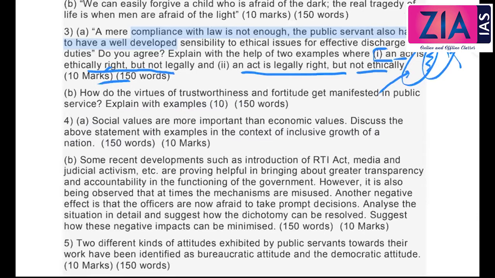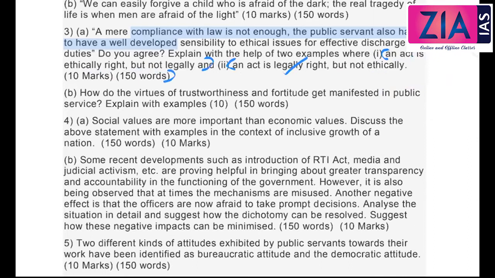So you have enough examples which I've given you from the previous sessions and even in the first question of today. But at the same time, this example which I've given to you is directly from the case study which we discussed yesterday. That is the reason why I've given you legally right but not ethically. Even the capital punishment example that we have discussed, okay, all these in general. But as a public servant, you can write this example. As a police officer, something which you can do within your domain, the power that you have, that you can use legally, it may be correct but not ethically.